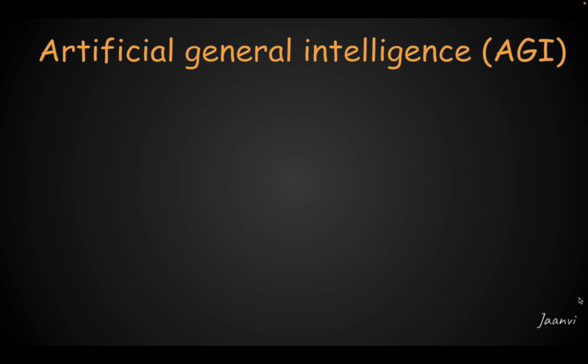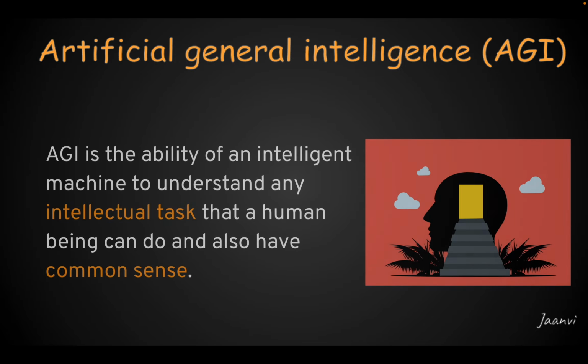Okay, next let's see what artificial general intelligence is about, guys. So artificial general intelligence is defined as the ability of an intelligent machine to understand and do any intellectual task that a human being can do. That is, if the machine intelligence is capable of solving any problem or handling multiple tasks, then we say that such types of machines have general intelligence, guys.